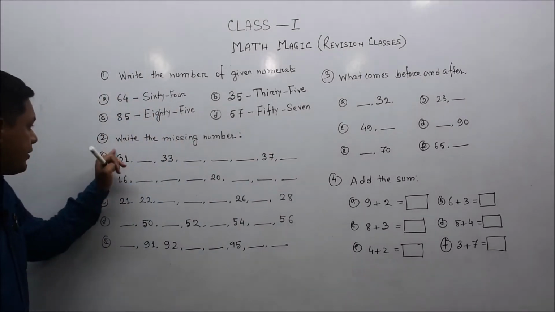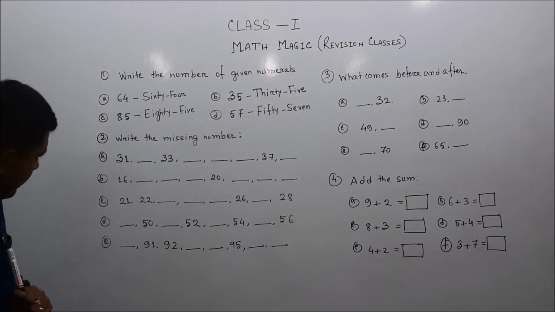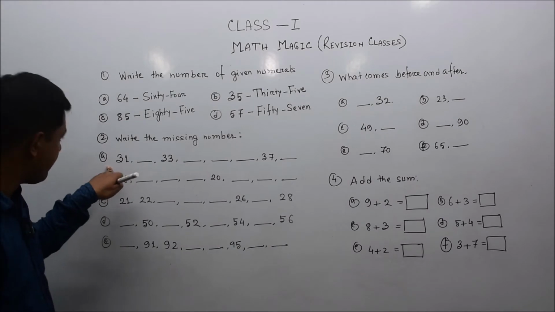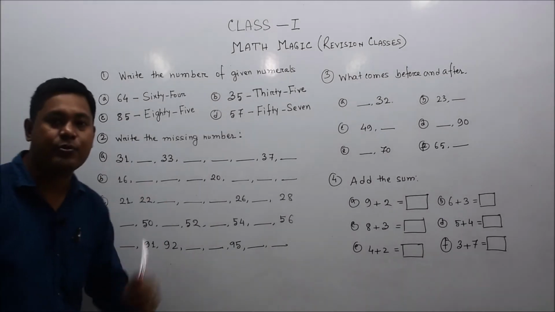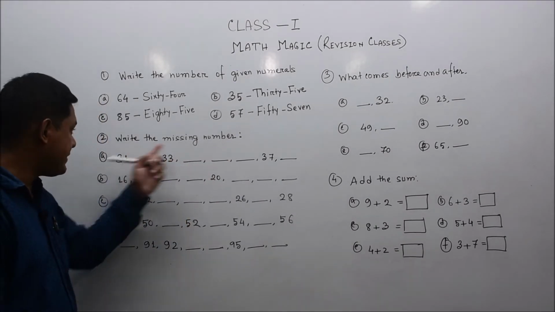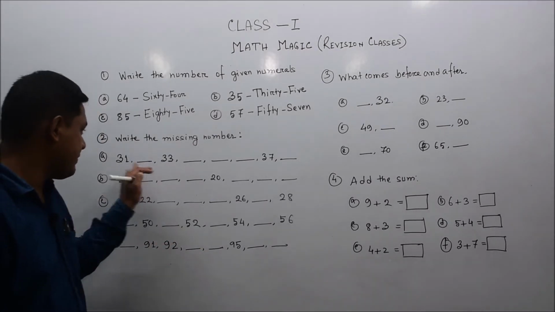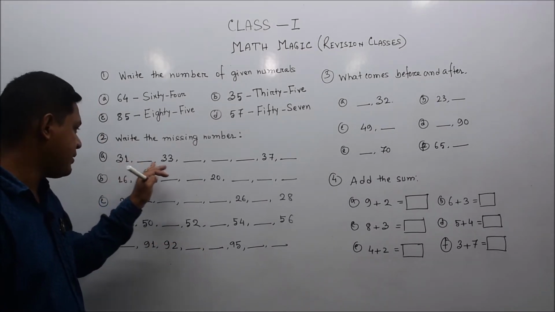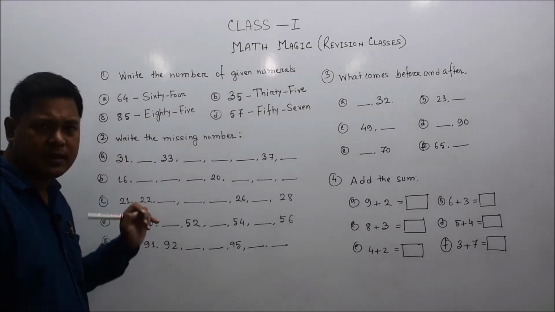Again, number 2: write the missing number. Here we see question A: 31, comma, dash, meaning a blank portion is given here. We need to fill in these blanks because the missing number is not given. Missing means nothing is there. 31, dash, 33: after 31 the 32 must come here, isn't it?